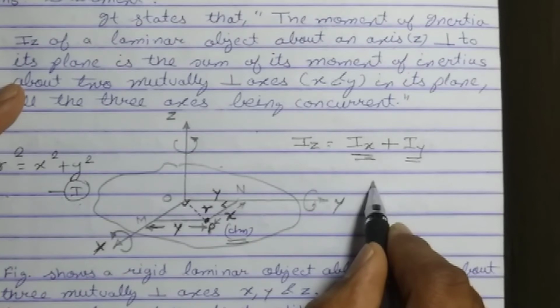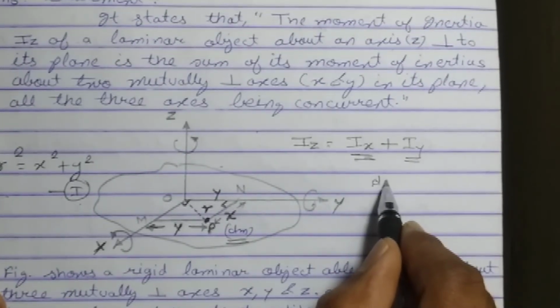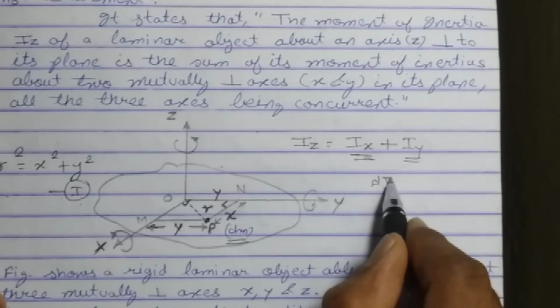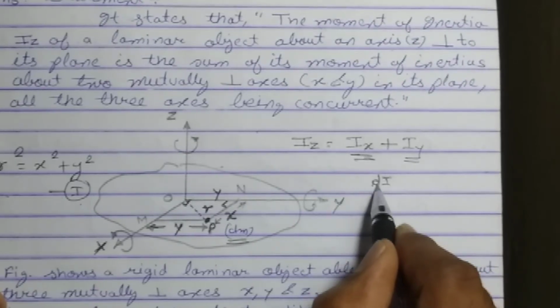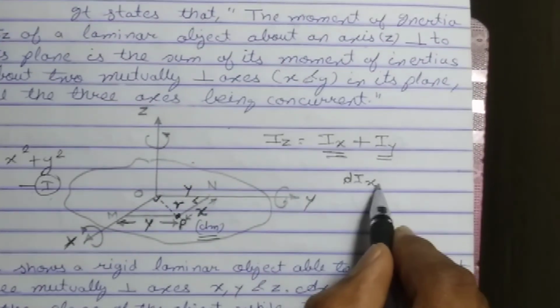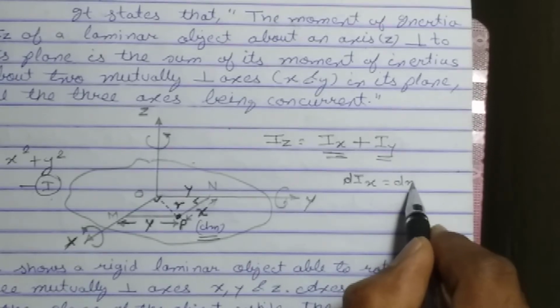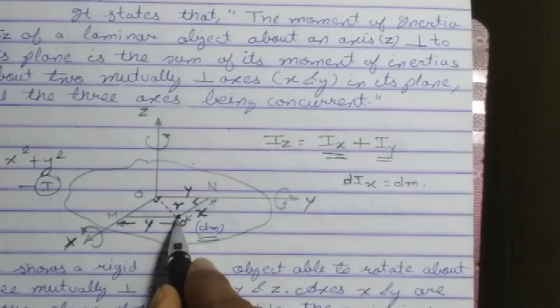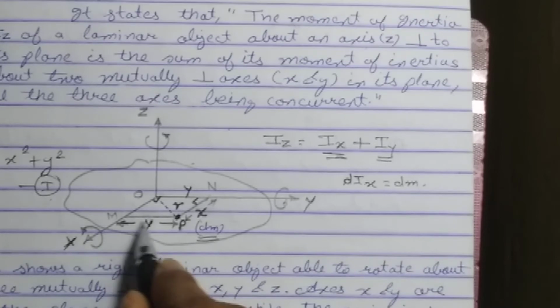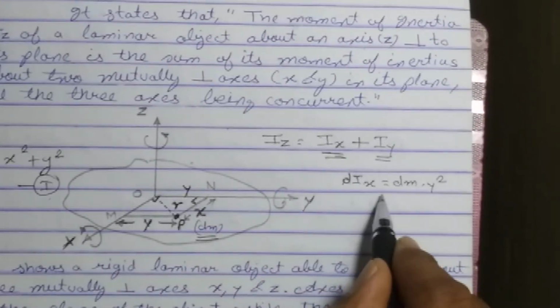Since this particle is very small, having mass dm, I am going to consider dIx, the very small moment of inertia of that particle about the x-axis. What is the formula for moment of inertia? Mass times distance square. What is the mass here, students? dm. And what is the distance of this point P from the x-axis? y, so y square. So dIx equals dm y square.